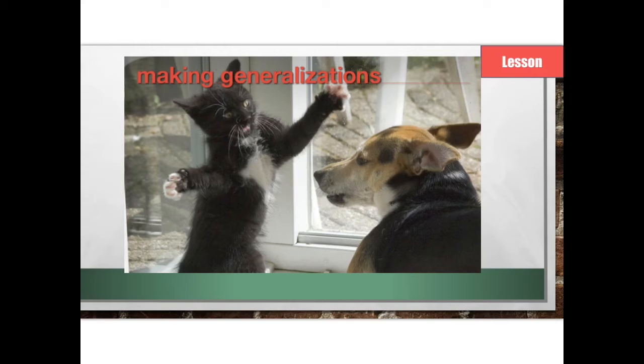Here's an example. If I were to say dogs and cats never get along, that would be considered a broad generalization. By using the word never, we know that it's probably not going to be true because, believe it or not, there are some dogs and cats who can get along. So a broad generalization would not work in that case.